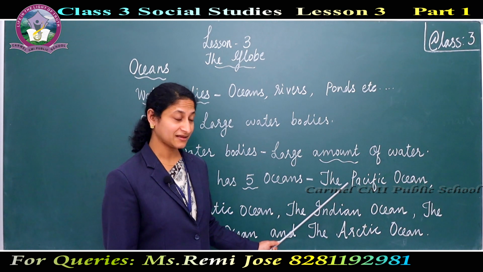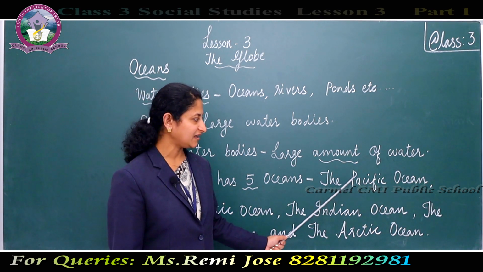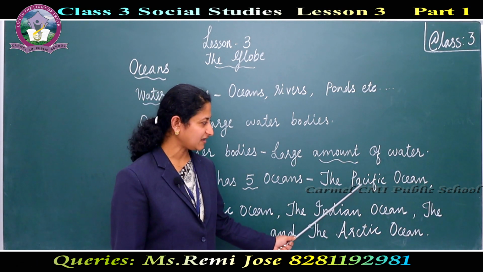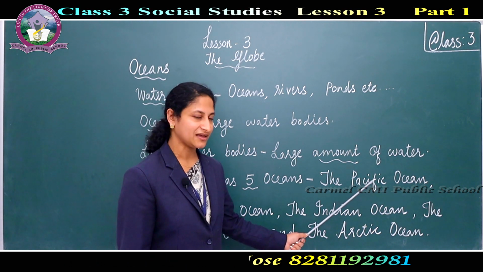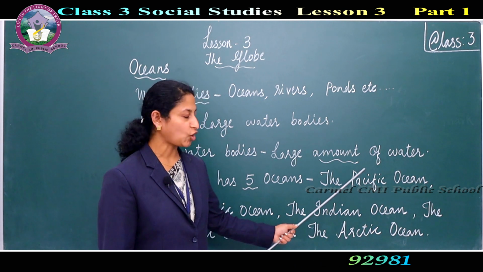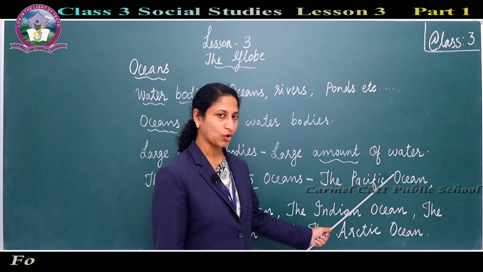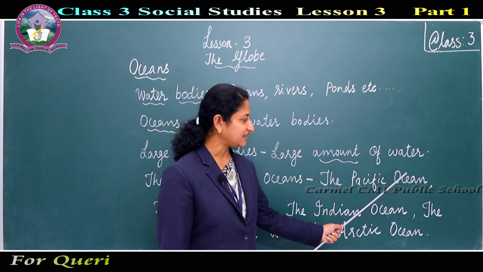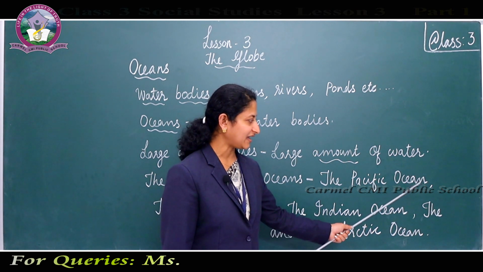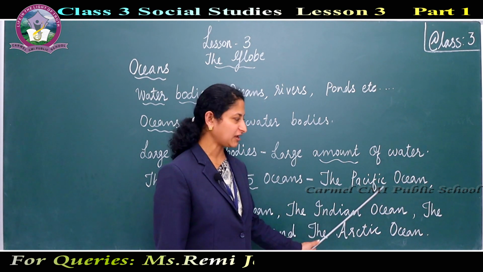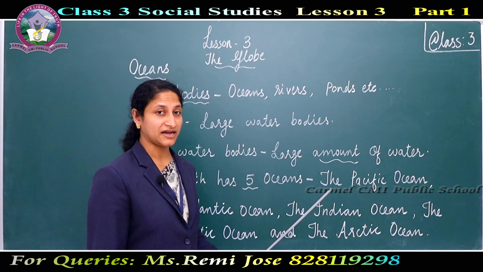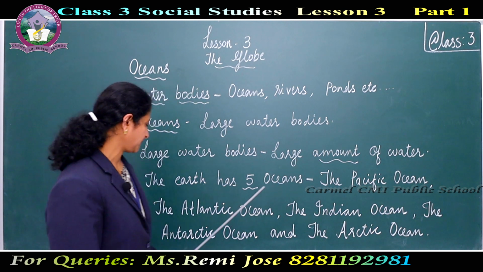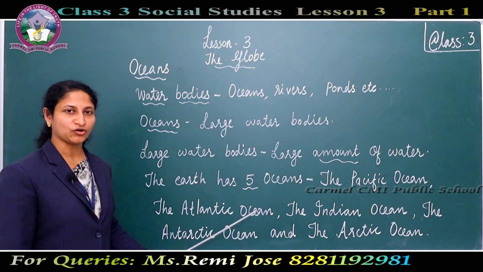What's the spelling? Pacific. P-A-C-I-F-I-C. Pacific Ocean. Its spelling is O-C-E-A-N. The Pacific Ocean. Then let's see the second largest ocean in the world. That is the Atlantic Ocean.